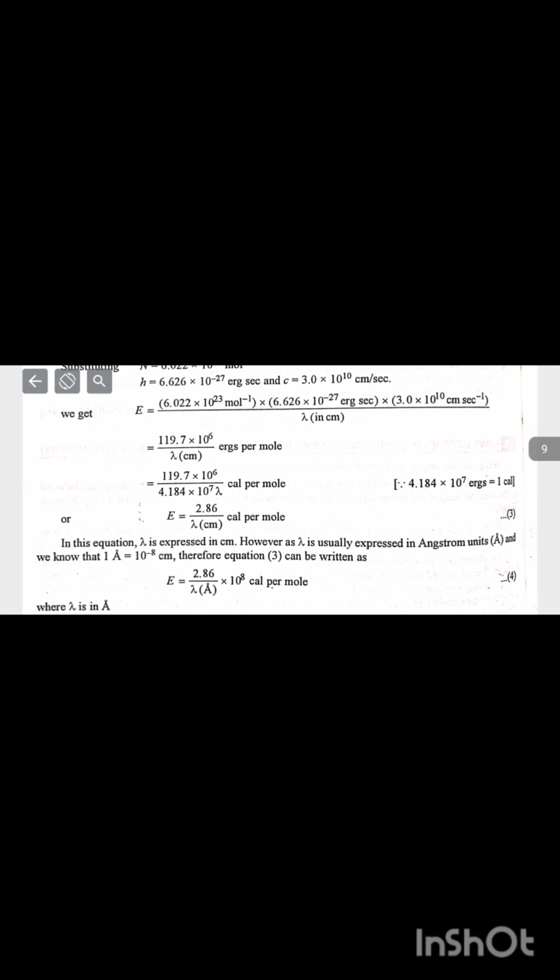The energy possessed by one mole of photons is called 1 Einstein. Numerical value of Einstein in different units. In CGS units, substituting N is equal to 6.022 × 10^23 mole⁻¹, h is equal to 6.626 × 10^-27 erg second, and c is equal to 3.0 × 10^10 centimeter per second, we will get E is equal to 2.86 upon lambda in centimeter calorie per mole.